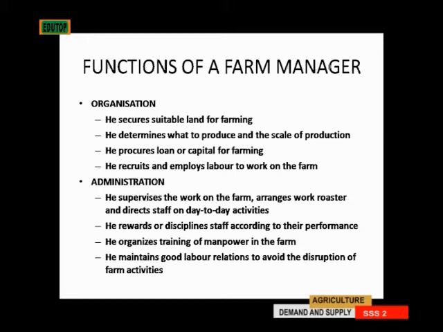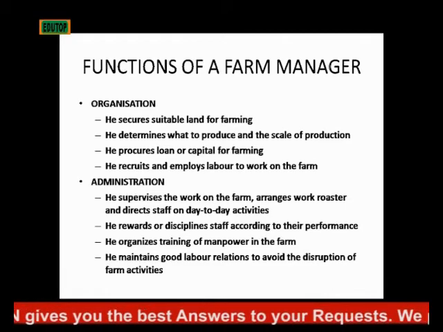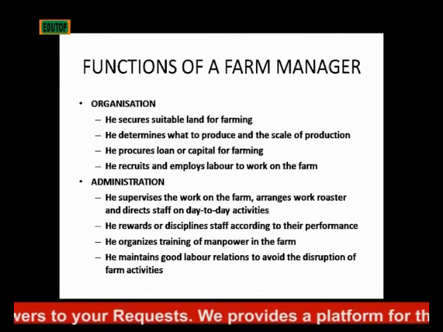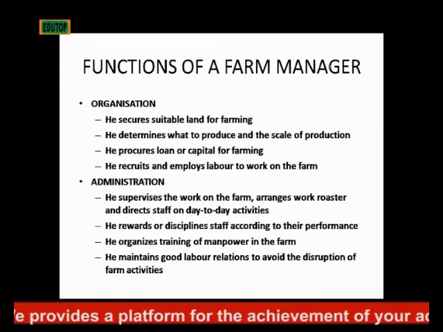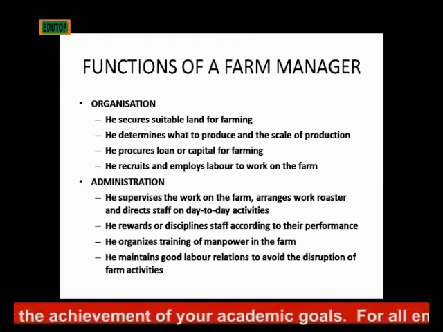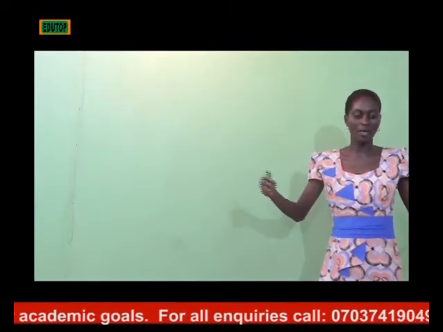Then he determines what to produce and the scale of production. Okay, let's produce cassava. Oh no, let's produce maize. So he decides whatever he wants to be produced. Then he's the one that procures loan or capital for the farm. He brings money. Okay, we need 10 million naira for this project. So he brings the money either from his savings or from loan. He also recruits and employs labor to work on the farm. He brings in laborers. Okay, we need to employ a number of people so that this work will be achieved in 5 days or in 2 weeks. So it's the farm manager that does that.